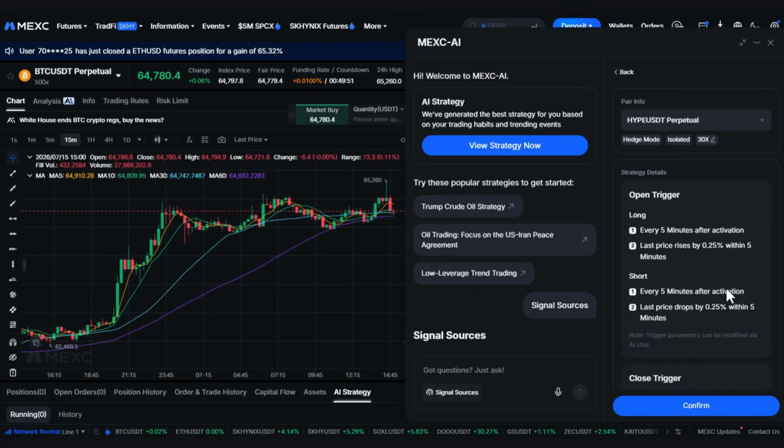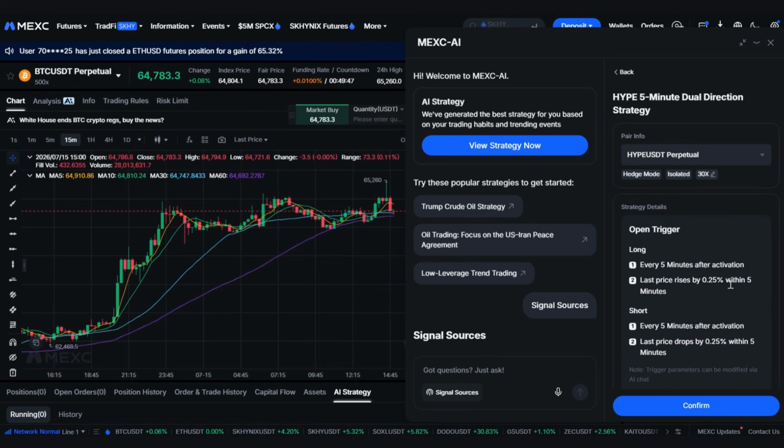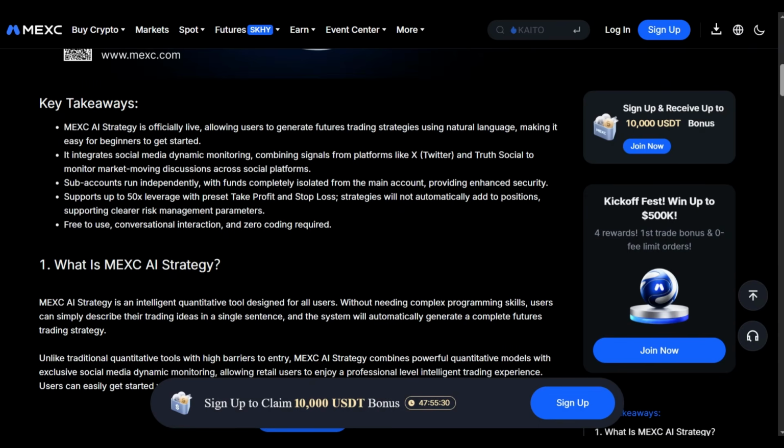Anyways, that's the full walkthrough of Mexy's new AI strategy builder. I think this is genuinely one of the more interesting things to come out of a major exchange this year. And the fact that it's free and requires zero coding makes it accessible to pretty much everyone.